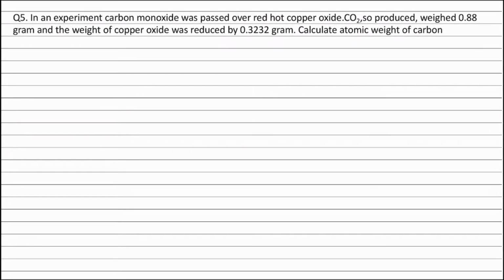Question 5. In an experiment, carbon monoxide was passed over red-hot copper oxide. Carbon dioxide so produced weighed 0.88 gram and the weight of copper oxide was reduced by 0.3232 gram. Calculate atomic weight of carbon.